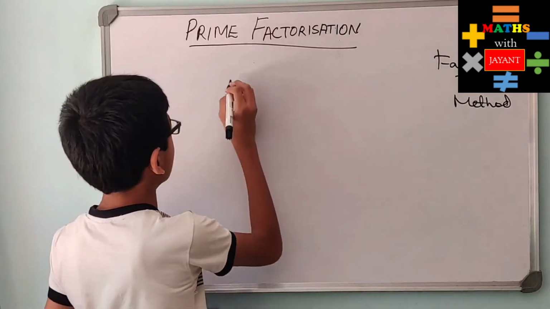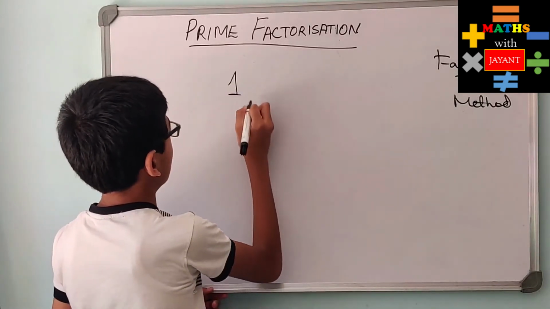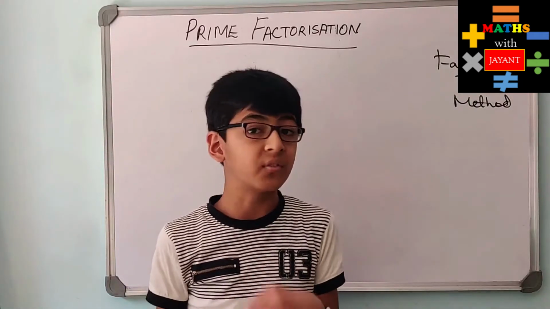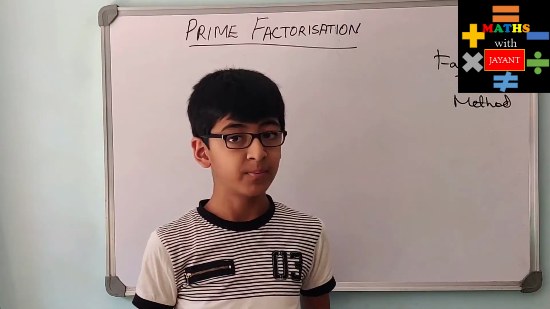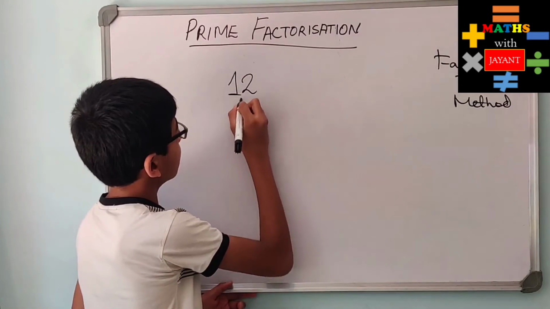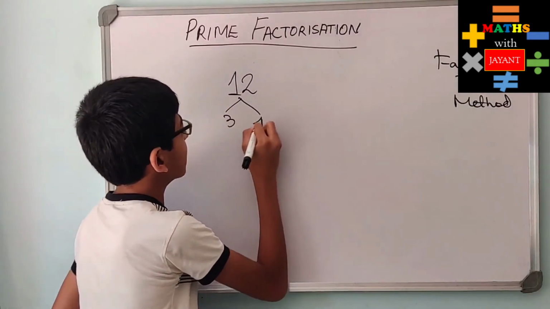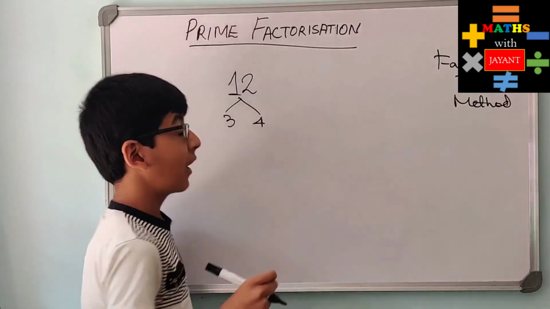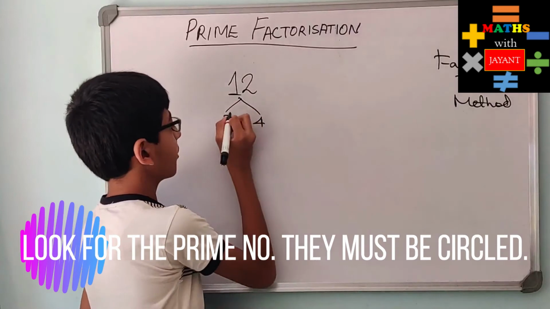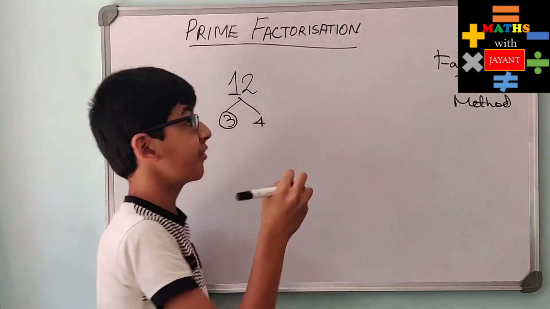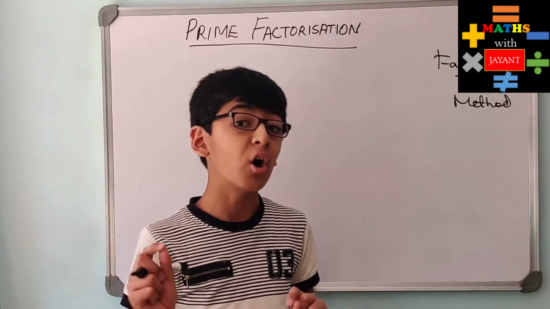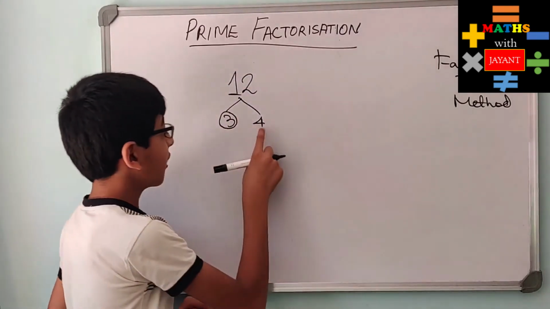Let's find the prime factors of the number 12. Let's think of any two numbers that we can multiply to get 12. 3 into 4 gives us 12. Now look for the prime numbers, and the prime numbers have to be circled. 3 is a prime number, so 3 is circled. Is 4 a prime number? 4 is not a prime number, it is a composite number, so we can't circle it.